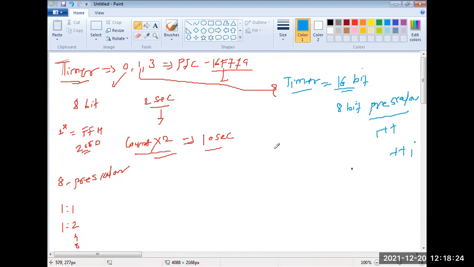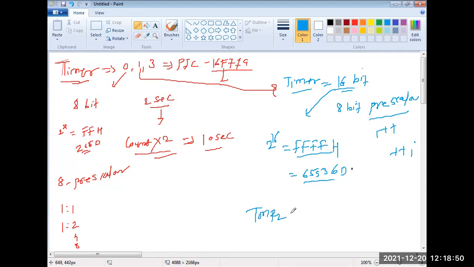Okay. Means it is a 16-bit timer means 2 raised to 16 will be 65,536 in the decimal. Okay. So once we have loaded the count value in the timer, so timer is a 16-bit. That's why it has the two registers.